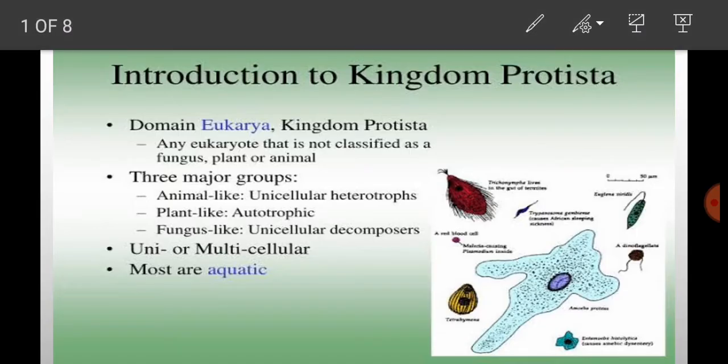This group includes all the unicellular organisms, but they are eukaryotic. These organisms link with all eukaryotic kingdoms like plants, animals and fungi. But all the plants, animals and fungi are multicellular, whereas under Protista we are studying only the unicellular organisms. They are majorly grouped into three: animal like, plant like and fungi like. Animal like are unicellular heterotrophs, plant like are autotrophs, and fungi like are unicellular decomposers.